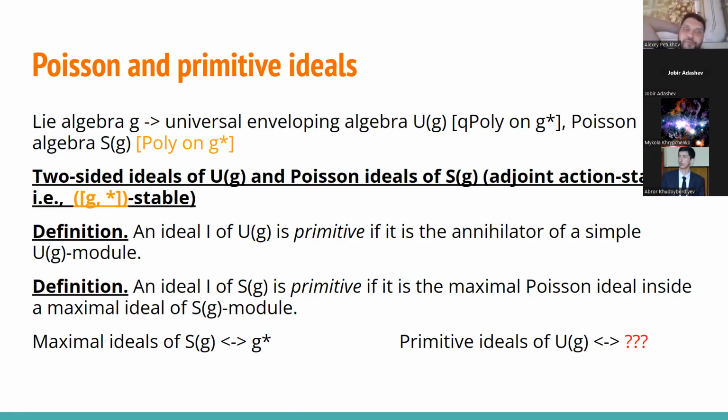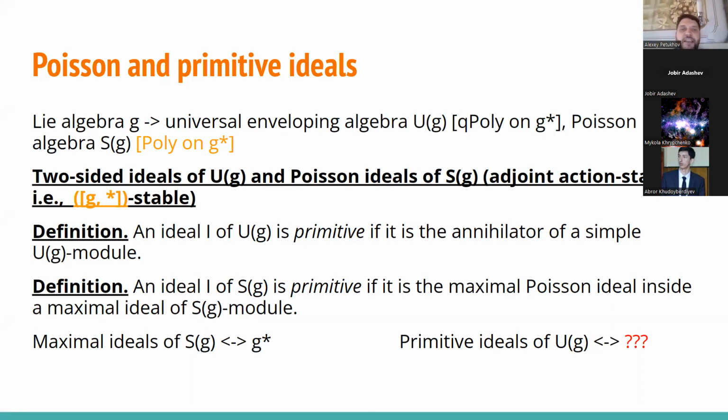Well, I would like to study two-sided ideals of UG and Poisson ideals of SG. And well, two-sided ideals will be automatically adjoint action stable. And the Poisson ideals are exactly the ideals of SG which are adjoint action stable. And the adjoint action, well, it just comes from the action of the Lie algebra G on itself, and then it just extends to the action on SG. And well, it might not be the most canonical way to do it, but it should be a good one.